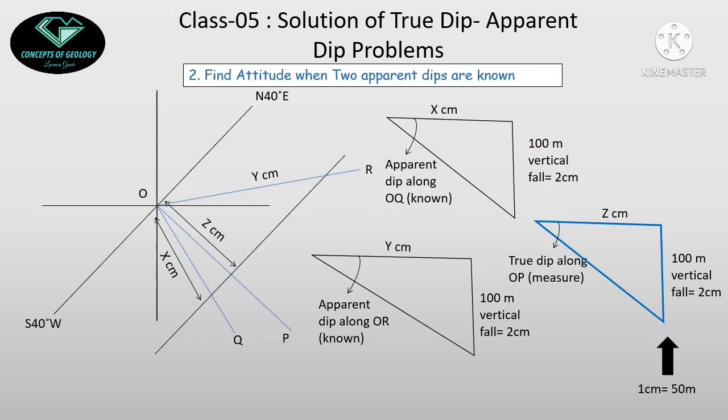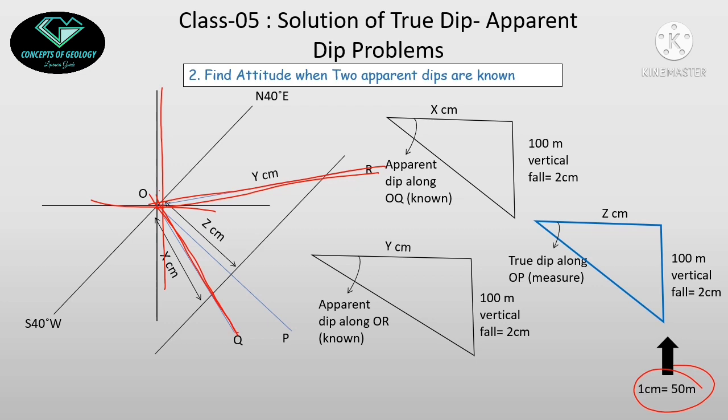Now we will solve the same problem by the geometric process. Suppose I have two apparent dips on these two directions, OR and OQ. The scale is given here. I have chosen the origin here, and I have drawn two apparent dip directions.